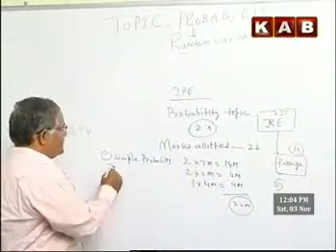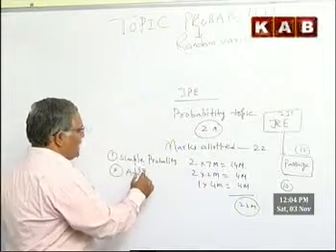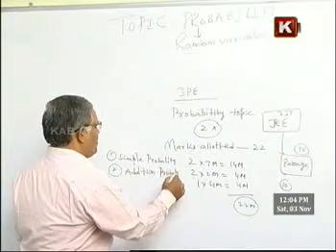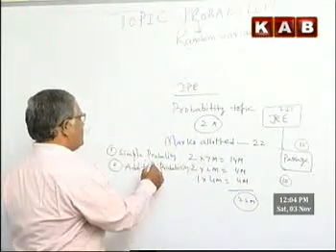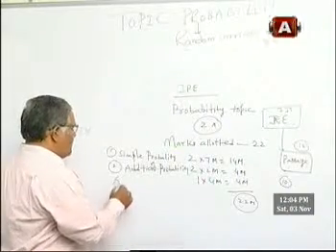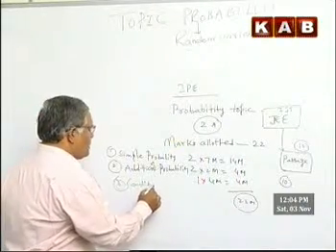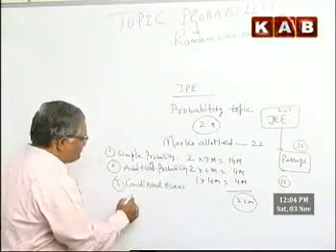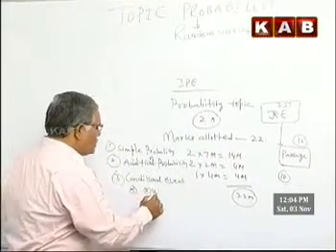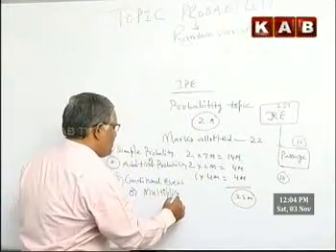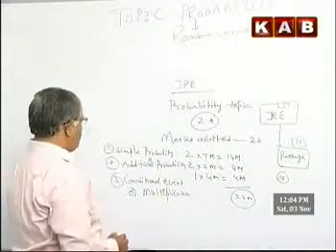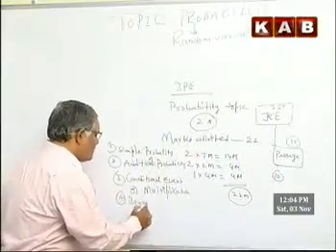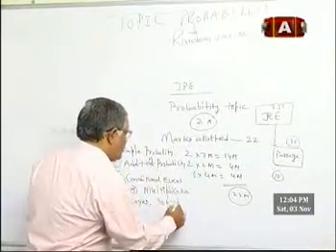Then the addition theorem of probability and related properties, then conditional event and the multiplication theorem of probability, which we have covered. Then next comes Bayes theorem and total probability.